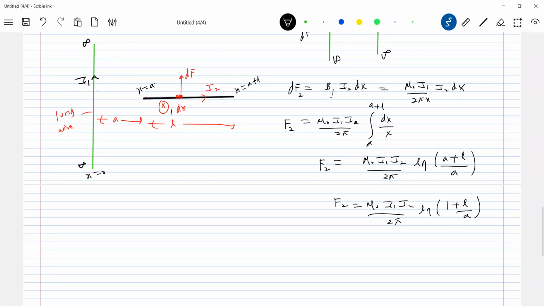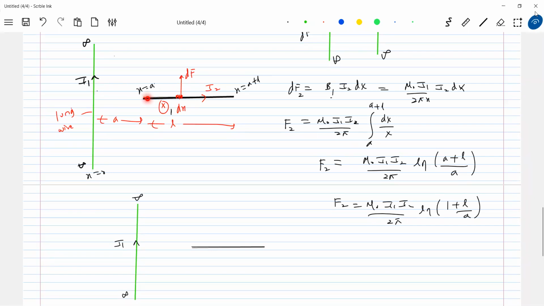What is actually the situation of this? There's a long wire, and the short wire is here. Where do you show this force? Shall we say at center of mass? No. You look at the element here. You assume one element here, one element here. Which element will experience more force? The one which is near to the long wire.